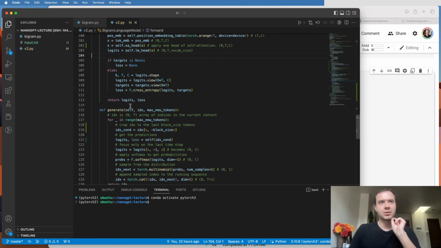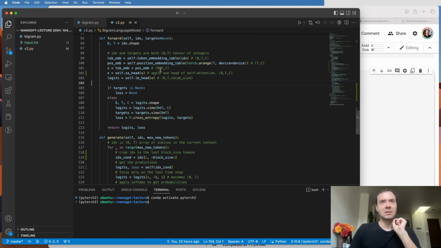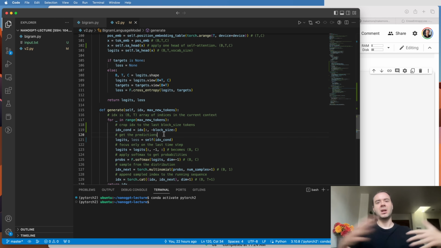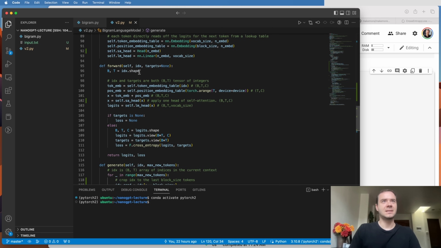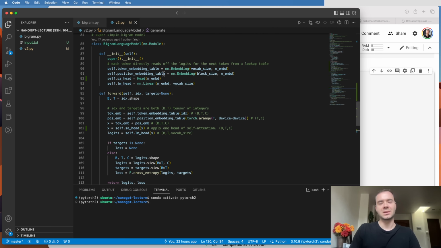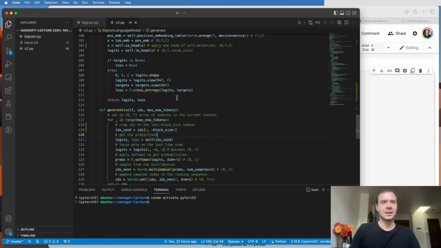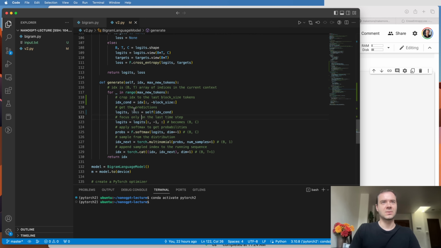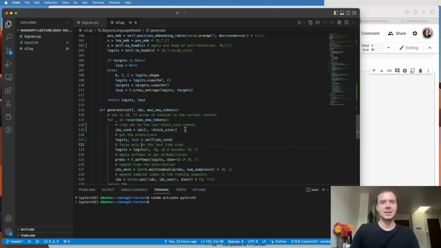I had to make one more change, which is that here in the generate, we have to make sure that the idx that we feed into the model, because now we're using positional embeddings, we can never have more than block size coming in. If idx is more than block size, then our position embedding table is going to run out of scope because it only has embeddings for up to block size. So I added some code here to crop the context that we're going to feed into self, so that we never pass in more than block size elements. So those are the changes, and let's now train the network.